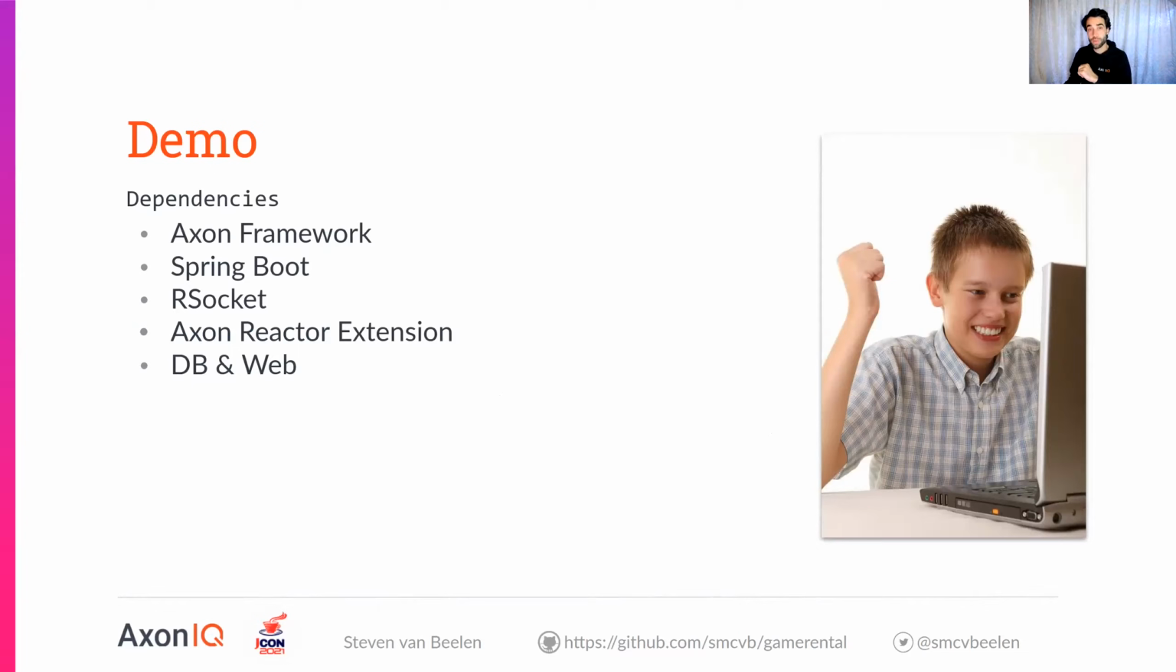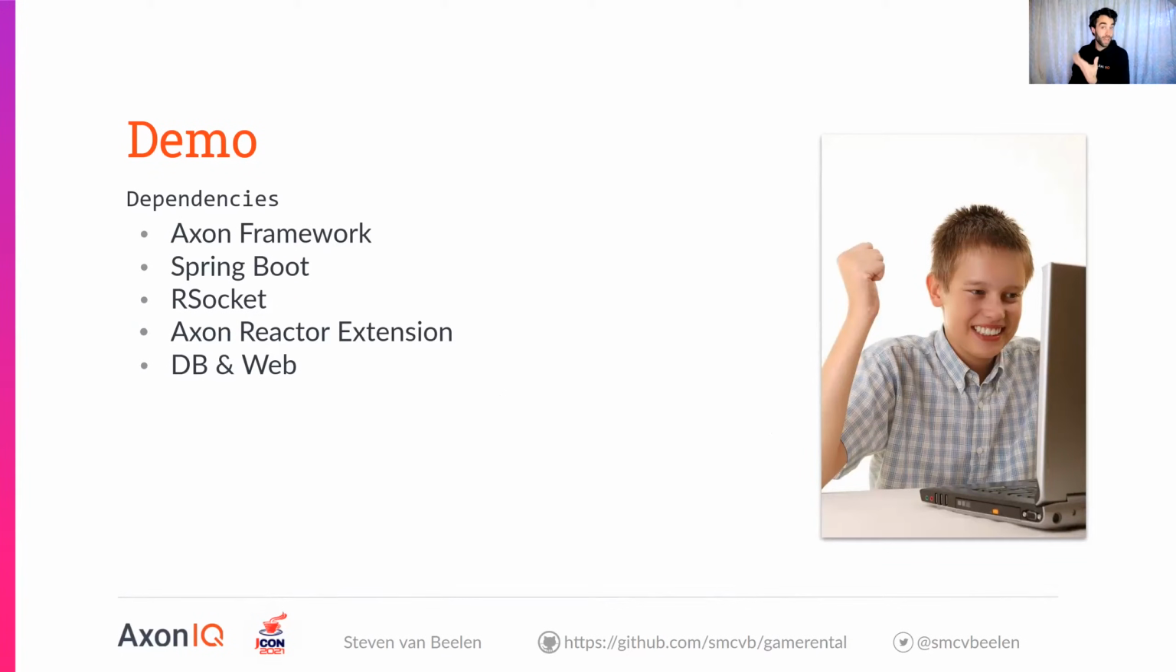Our controller is going to be through RSocket, because I think the idea of RSocket combines very well with that idea of messaging and asynchronicity. Reactor extension in there from Axon to use Mono and Flux, and a basic database and web dependency. This, however, doesn't give me a starting point. I don't have anything ready yet. I don't have any code.